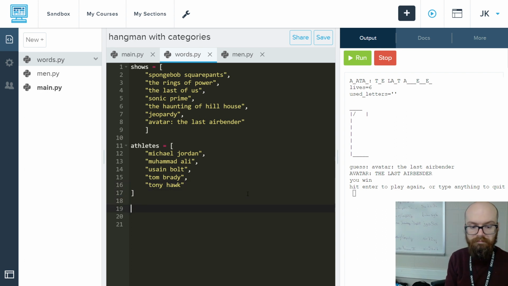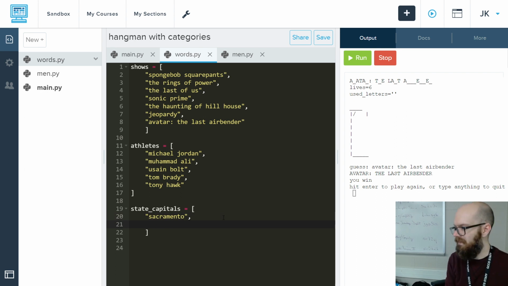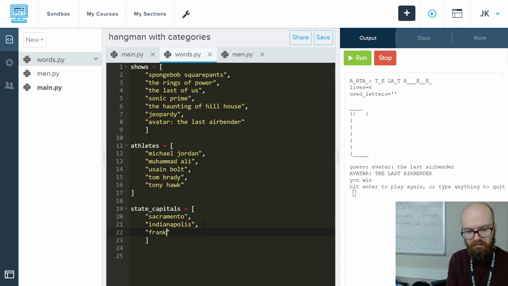Let's do one more. Let's say state capitals. Okay, and we'll enter a couple. Sacramento. Is that the capital of California? I think it is. Let's do Indianapolis. That's one I do know for sure, if I could spell it. And let's do Frankfort. Maybe let's do one that has a space in it. It's always nice to have two words or a dot or a dash or something.